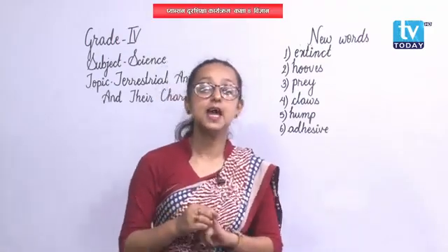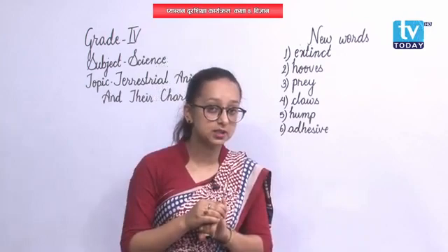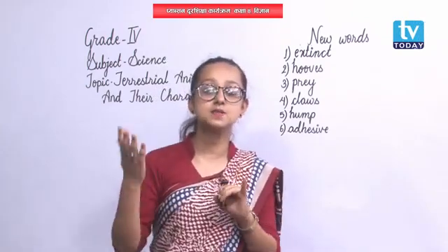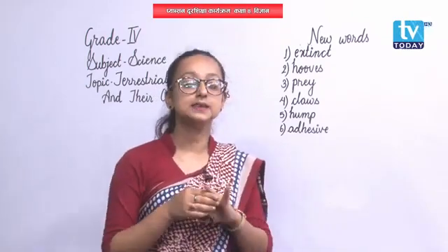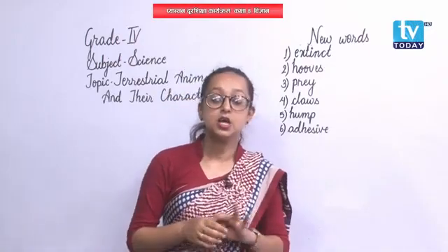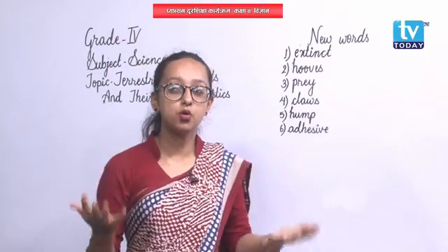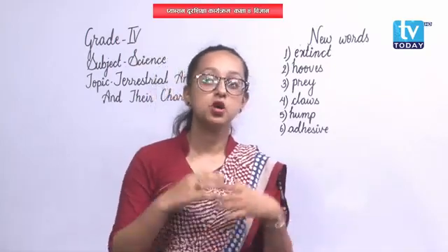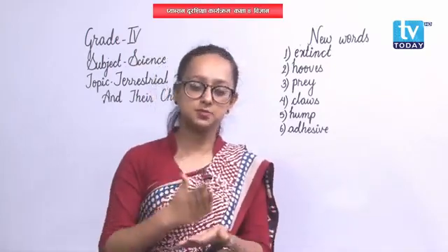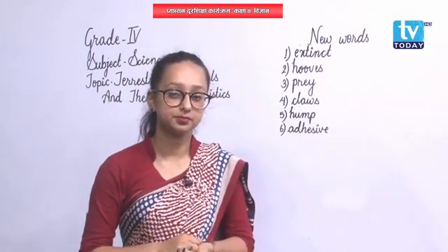First, they have sharp front teeth to cut the leaves of plants. And second, they have strong and broad inner teeth, which help them to grind and chew their food into smaller pieces.